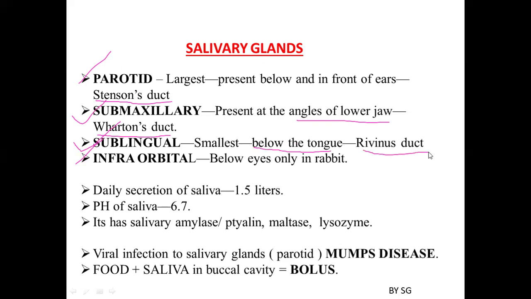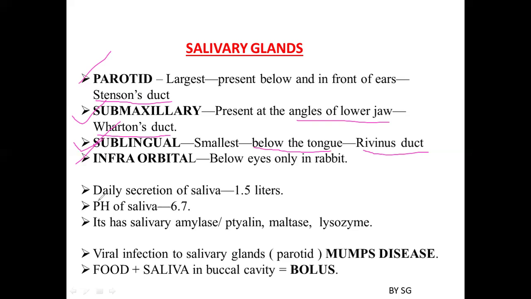So parotid, submaxillary and sublingual salivary glands are present in humans. So remember their names, their location and the ducts through which they open into the buccal cavity. And the last salivary gland is the infraorbital salivary gland, which is generally present below the eyes, visible only in the rabbit. These are the 4 pairs or 4 types of salivary glands.